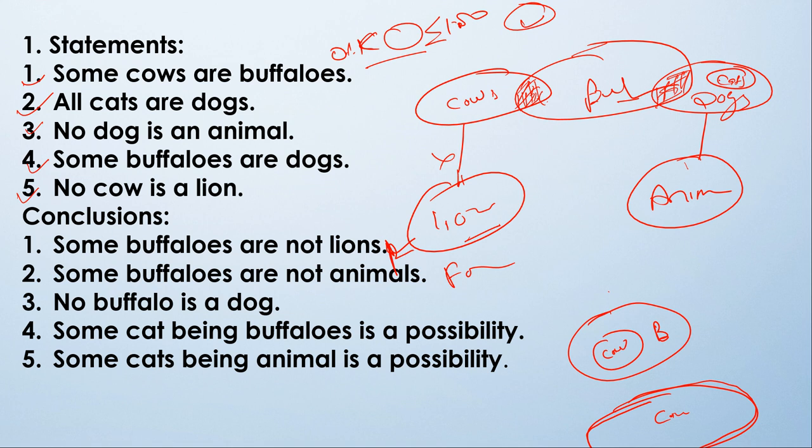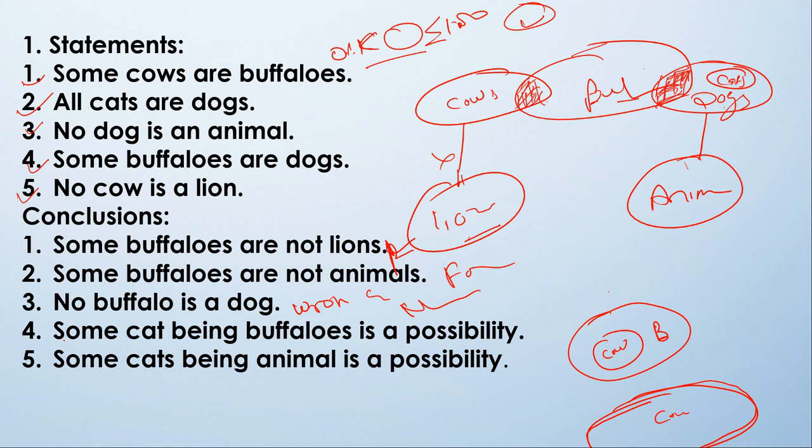Here is buffalo and here is dog. So this part of buffalo is already a dog that is given in our statement. So yes, this is a wrong conclusion, or we can say that this is not following.